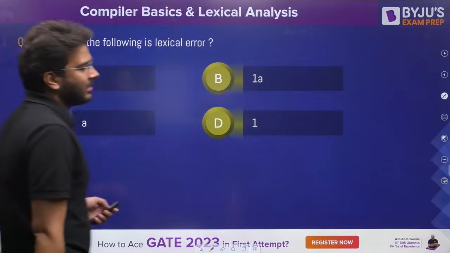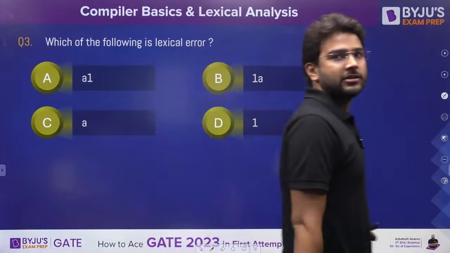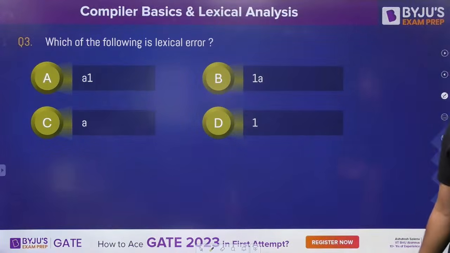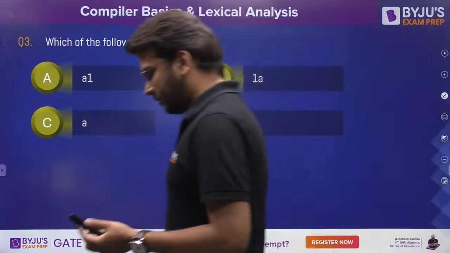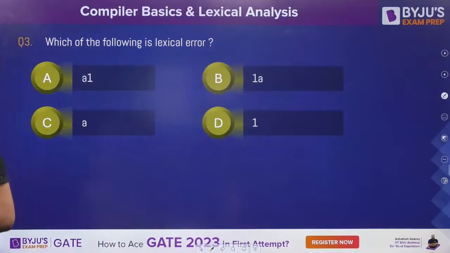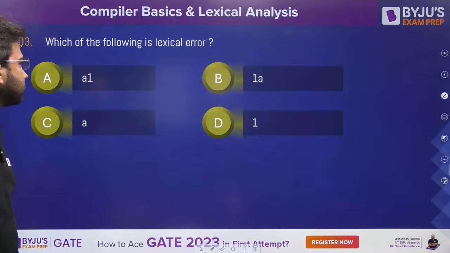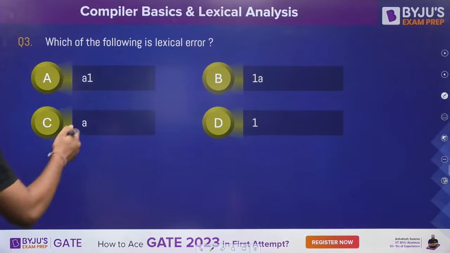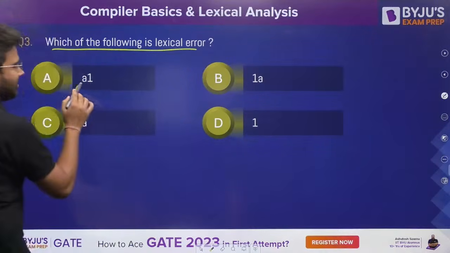Which of the following is a lexical error? Answer this. Yes, what should be the answer? Very simple. Subrajit is saying option B. Option B. Is this a lexical error?